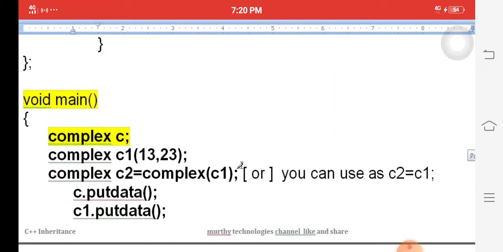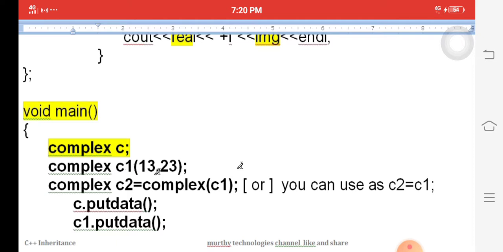Next, I am calling C1 of 13, 23. It calls the parameter constructor, if it is available. Next, I am calling the copy constructor, that is C2 is equal to complex of C1. It is called the copy constructor.